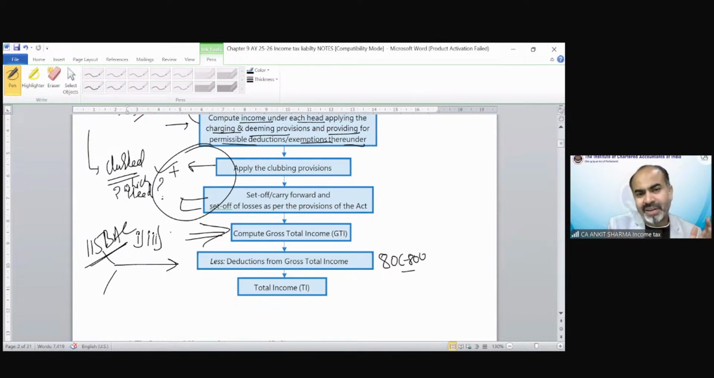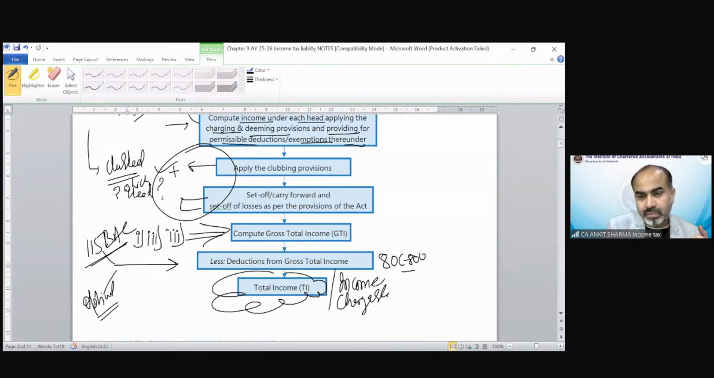Fine. So only some deductions are allowed if you are following section 115BAC, and if it is the optional scheme, the majority of deductions are technically allowed. Then we will arrive at total income. We can call it total income, income chargeable to tax, or one more name could be taxable income. That would be my total income on which I have to calculate the tax as per section 115BAC or as per normal provision.